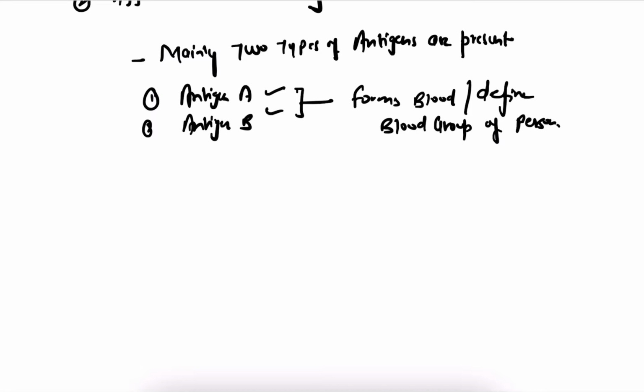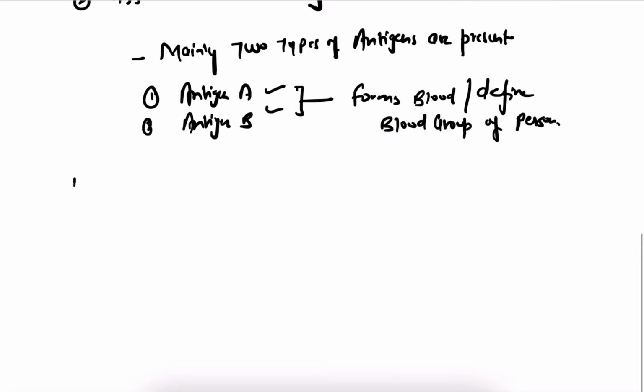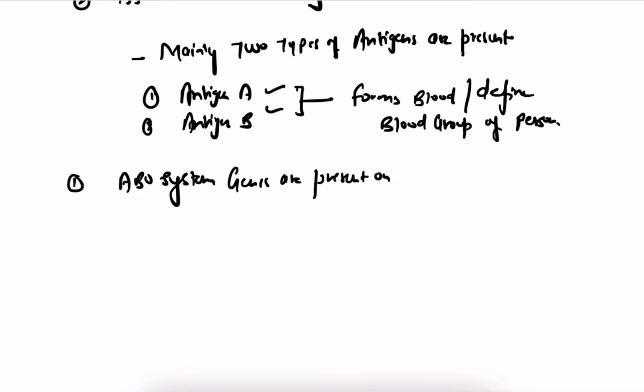Now let's discuss one more main thing, which is the genes for antigens of the ABO system. The ABO system genes are present on chromosome 9.